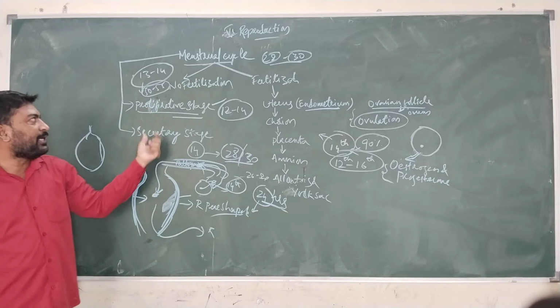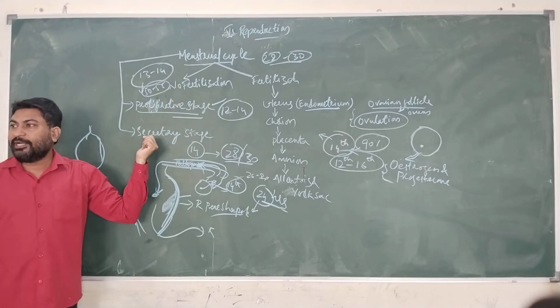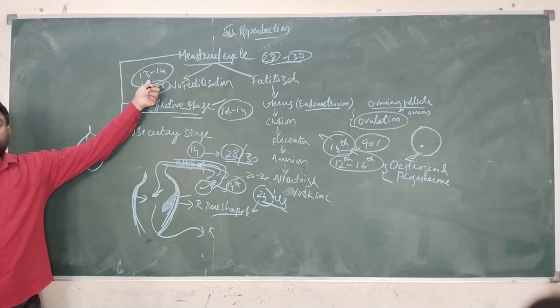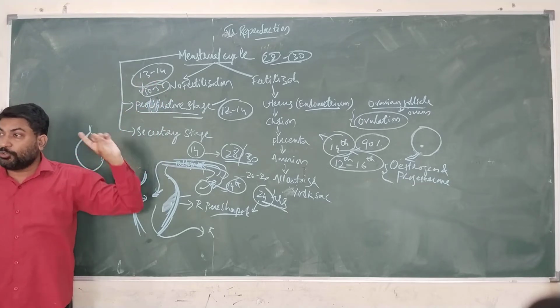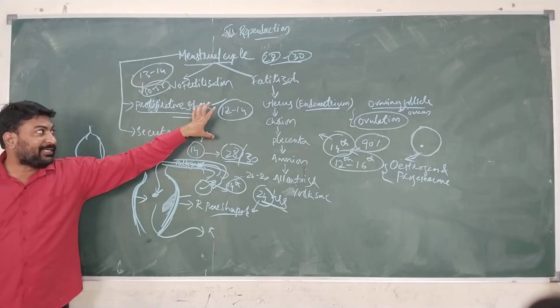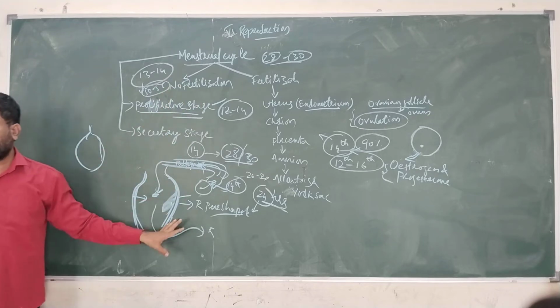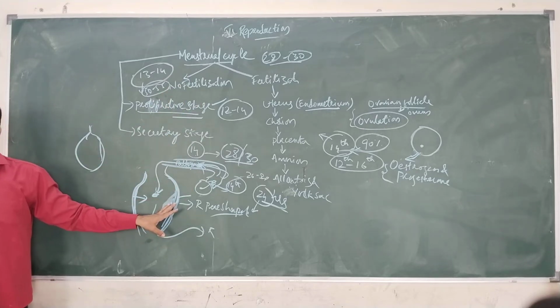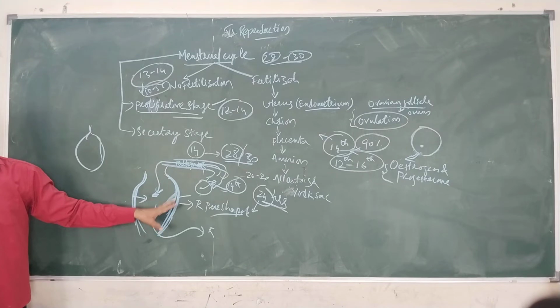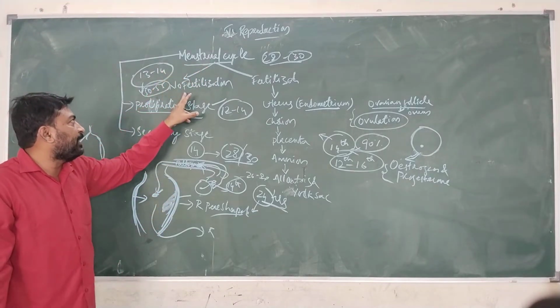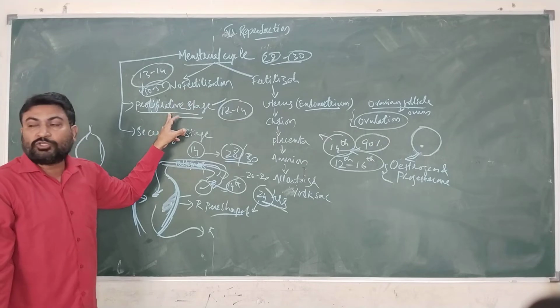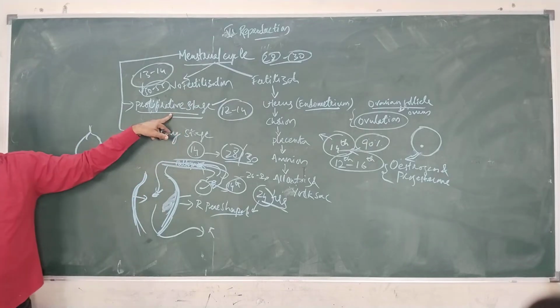So this is the menstrual cycle, which generally starts at 13 to 14 years in females and ends by 50 to 55 years. During this phase, if fertilization does not occur, this will continue throughout their lifetime, that is up to 50 to 55 years. The menstrual cycle has two phases, the proliferative phase and the secretory phase.